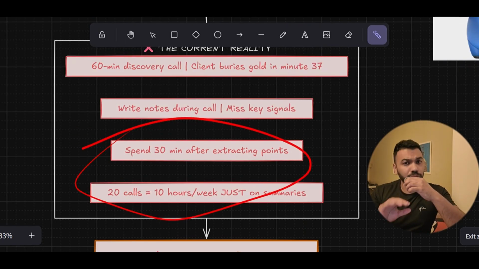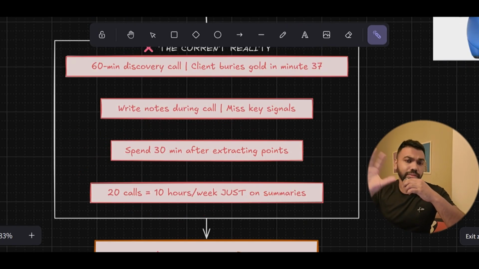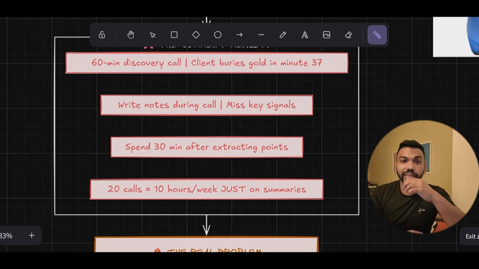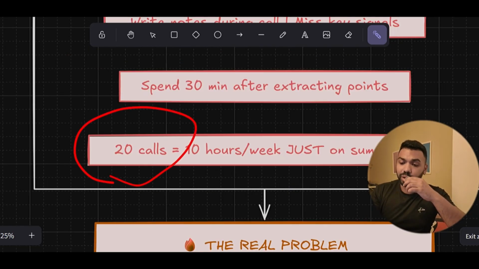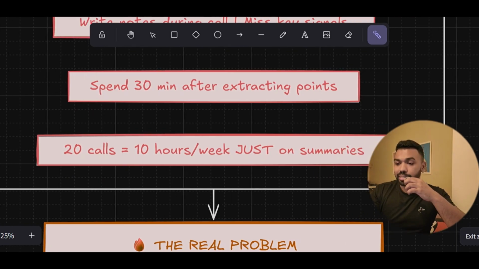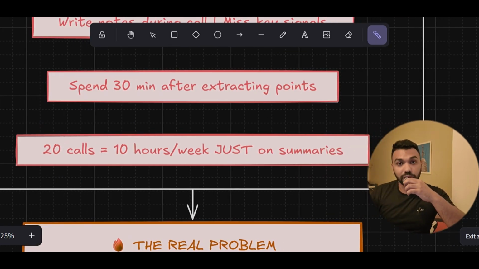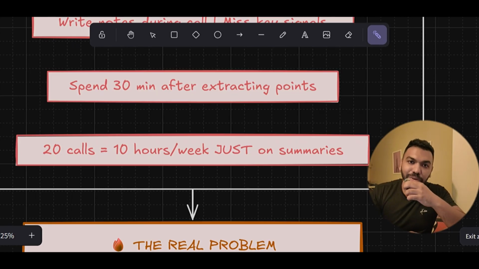Now, you wrote down notes during the call, and then you spent another 30 minutes or so extracting the points: technical requirements, budget signals, pain points, previous AI attempts, decision timeline, etc. What that means, if you're running 20 calls per week, is 10 hours per week just on summaries. And you can imagine yourself and your team spending that 10 hours on high leverage tasks rather than summarizing calls every time a new call comes in.